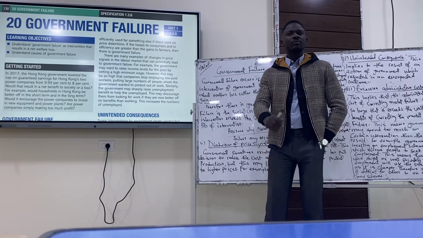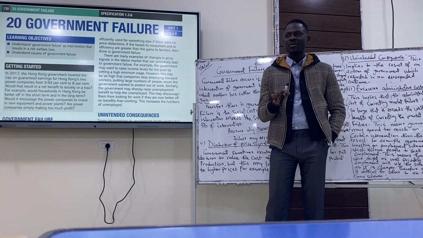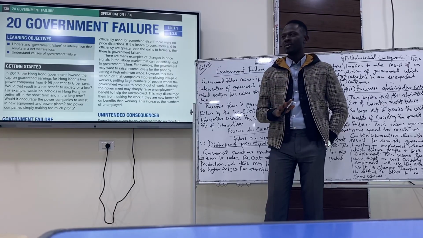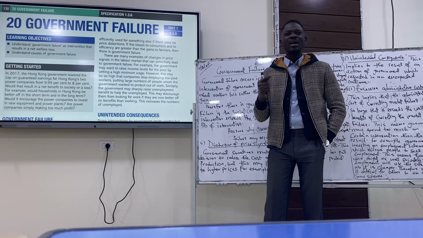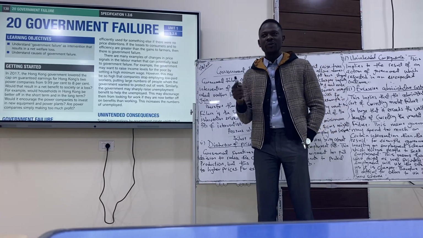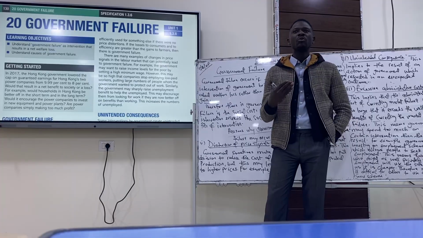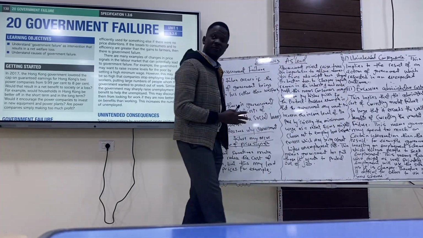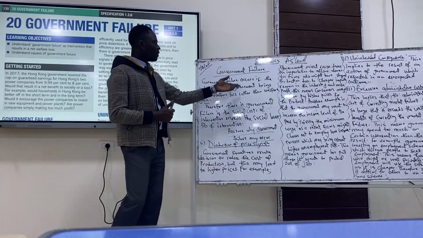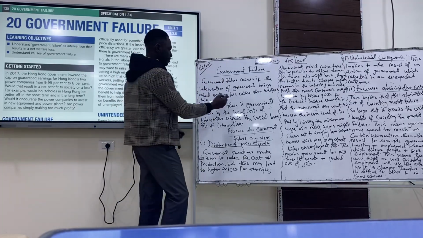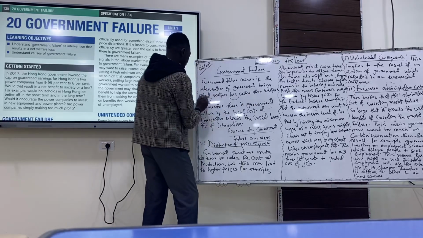Government failure. The market can fail. As long as the market can fail, government can also fail. So it means in the course of government trying to correct the market failure through intervention, government might as well fail. That is what we want to look into today. Government failure occurs if the intervention of government brings about welfare loss rather than gain.